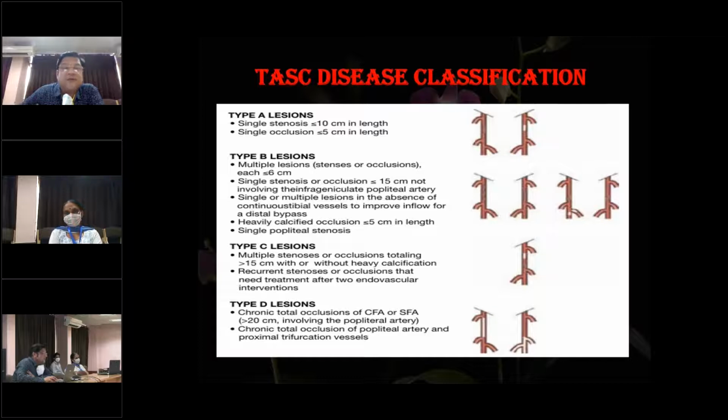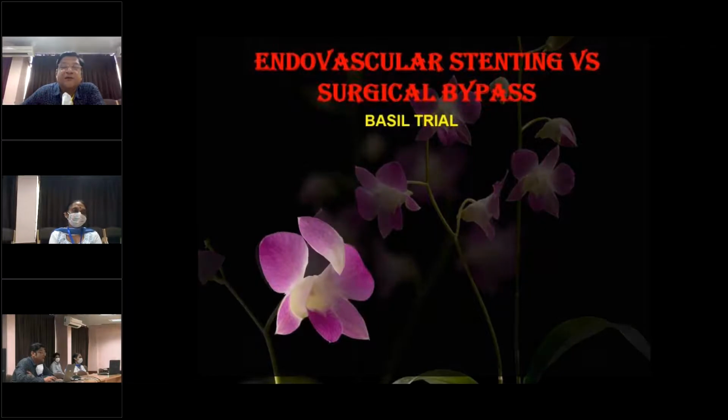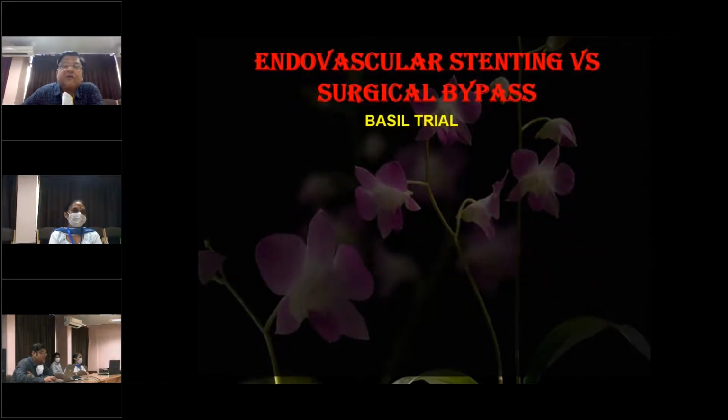Type A lesions, which you can see, just have a single stenosis less than 10 centimeters, and then it goes into severity into type B, type C, where you have multiple stenosis, and in type D lesions, you have chronic total occlusions of these arteries. Now there are certain important things which we need to consider.